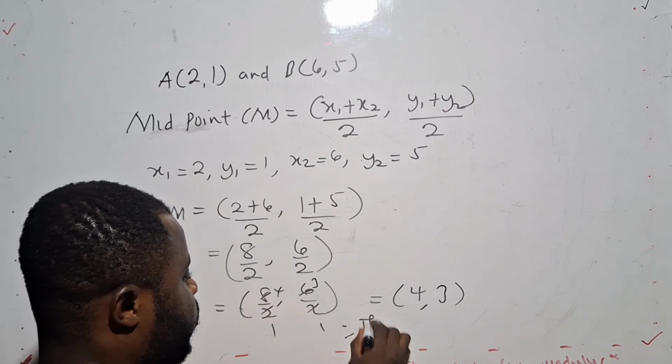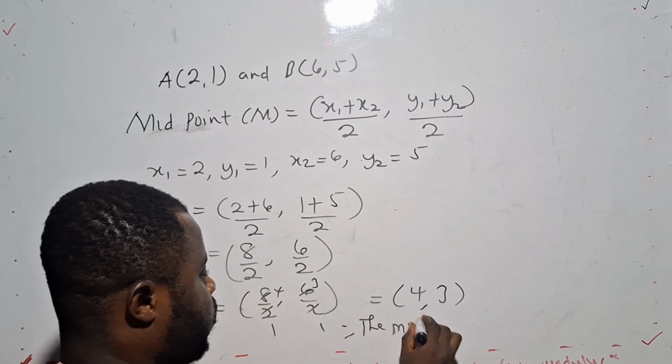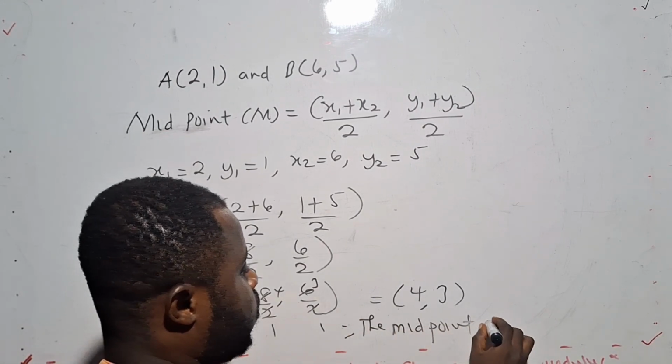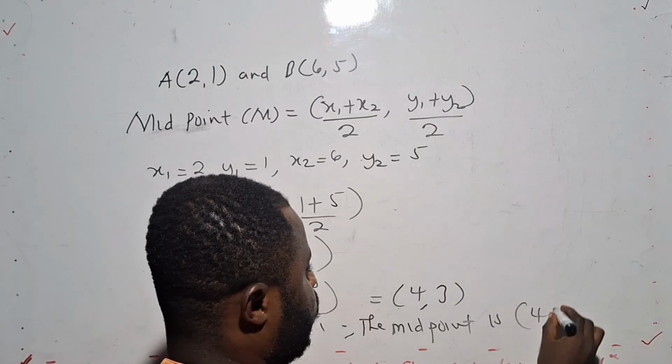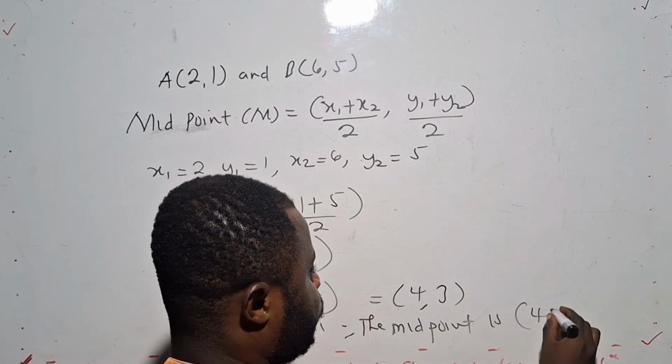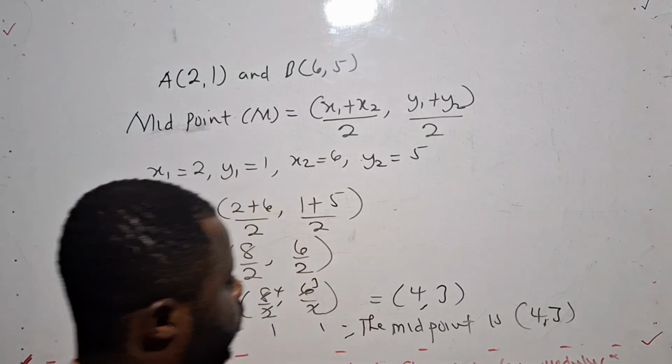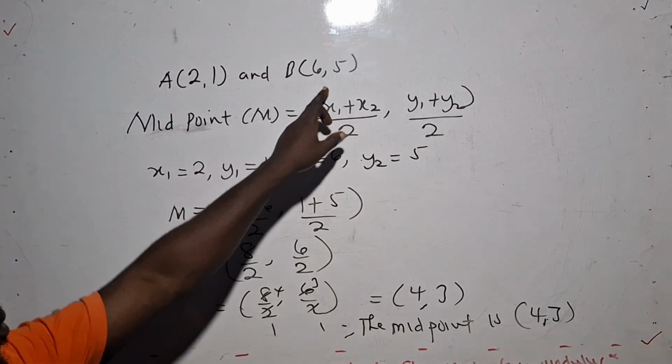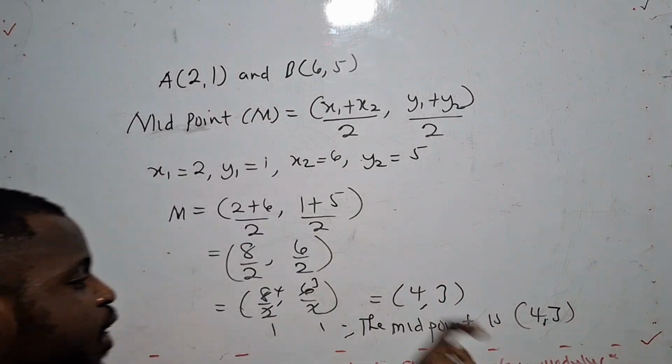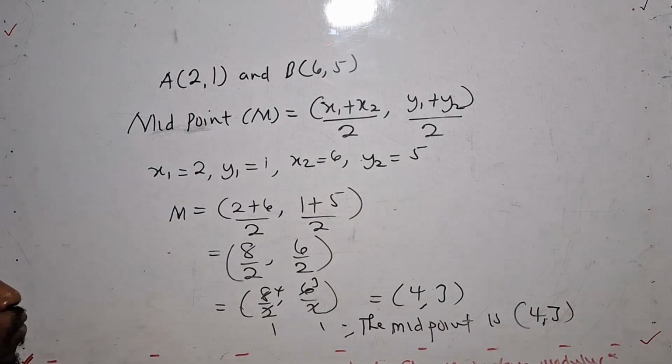Therefore, the midpoint is 4, 3. So given these two coordinates, the midpoint of the line is going to give us 4, 3.